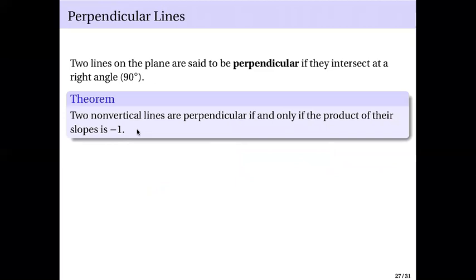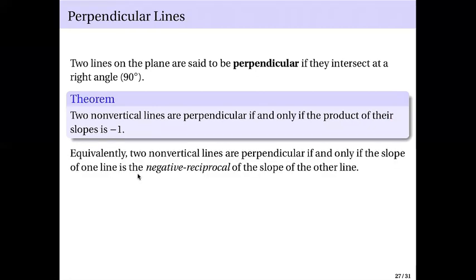Two non-vertical lines are perpendicular if and only if the product of their slopes is equal to negative 1. So meaning, say you have your slope m1 and then you have your slope m2. If you multiply them, you must get negative 1. Equivalently, two non-vertical lines are perpendicular if and only if the slope of one line is the negative reciprocal of the slope of the other line.